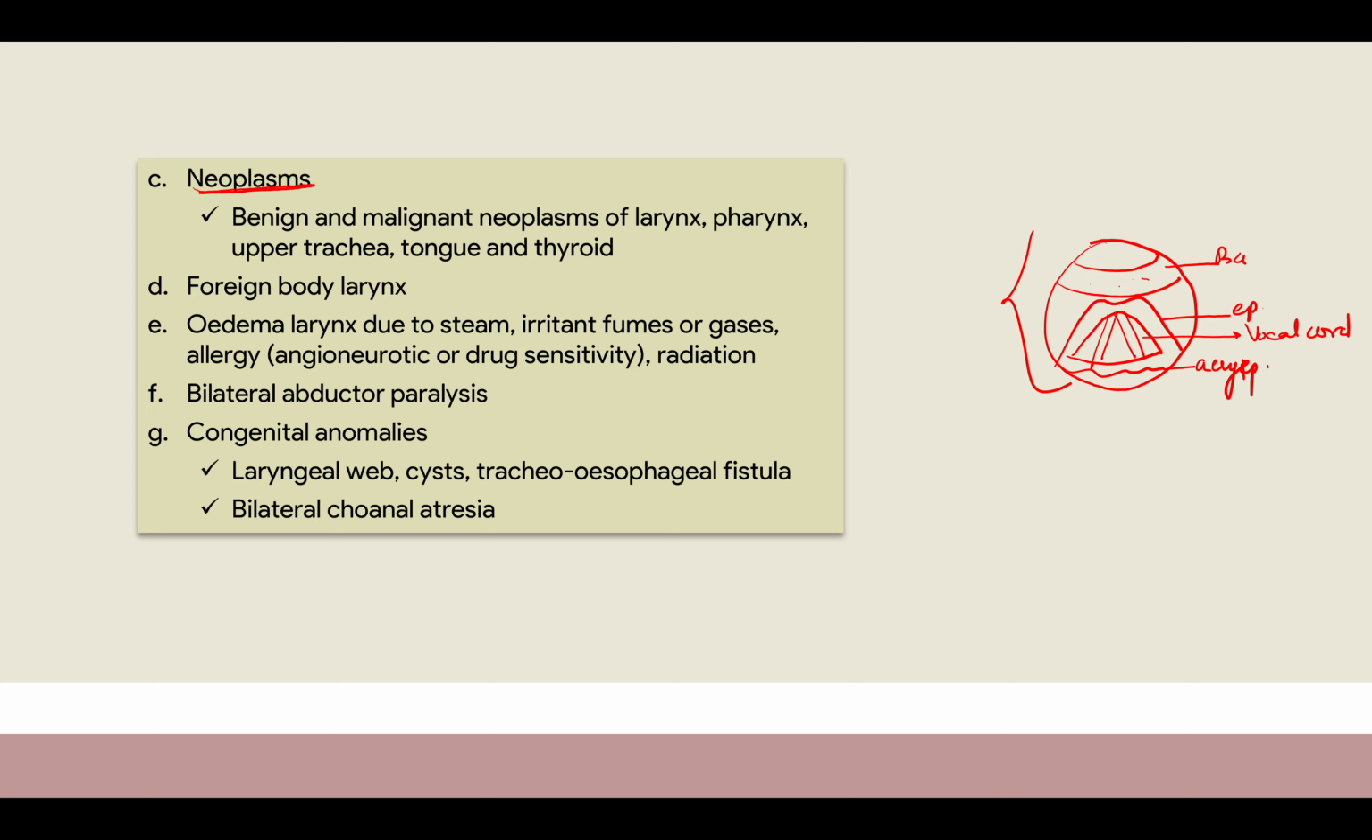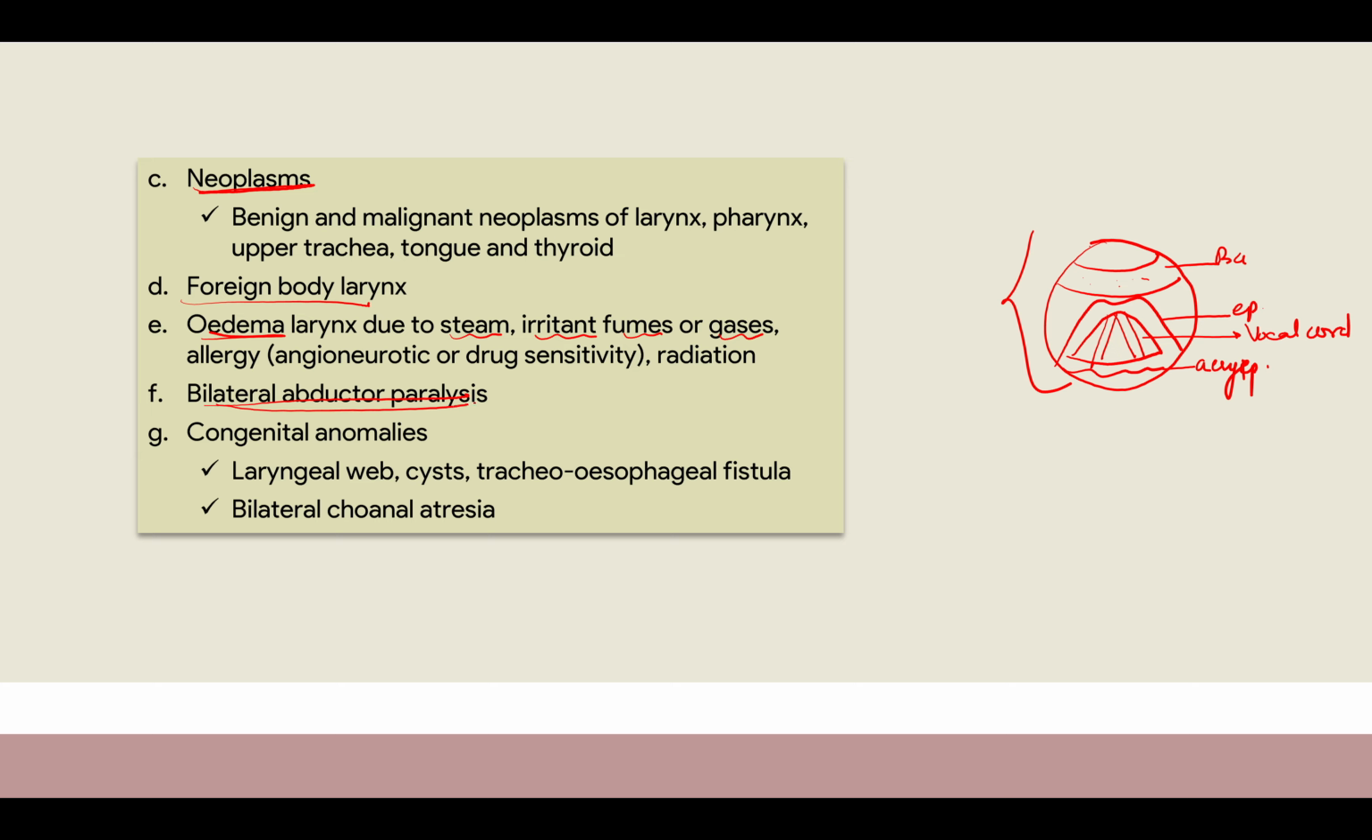So यहाँ पर कोई भी ग्रोथ हुआ, trachea compress होगा, growth आई पीछे से, आगे से, कहीं से भी, right? So neoplasms. Then foreign body inside the larynx, कुछ भी नहीं होगा. You will not be able to speak, even you will not be able to phonate, you will not be able to breathe. पूरा यहाँ पे obstruction हो गया. Edema of larynx, same. So due to any steam, irritant, fumes or gases which is accumulating here continuously because of the chronic exposure, so that can also cause.